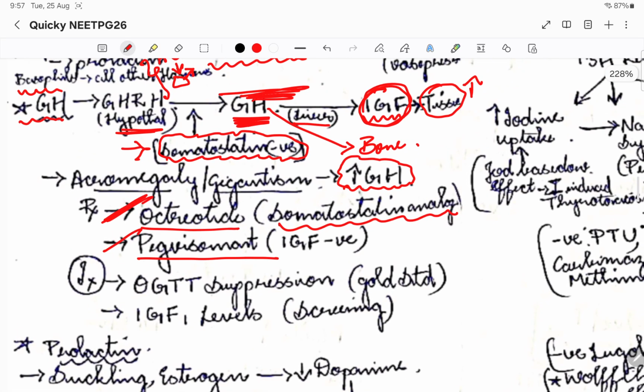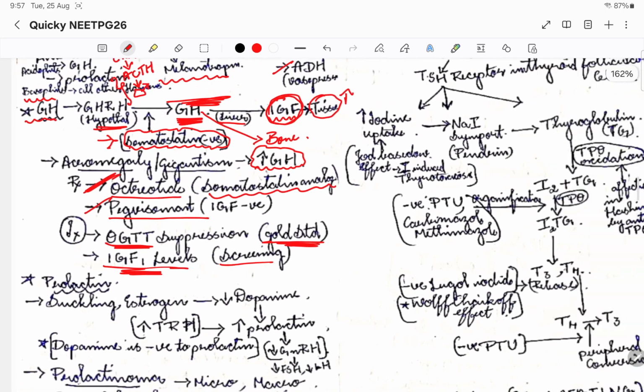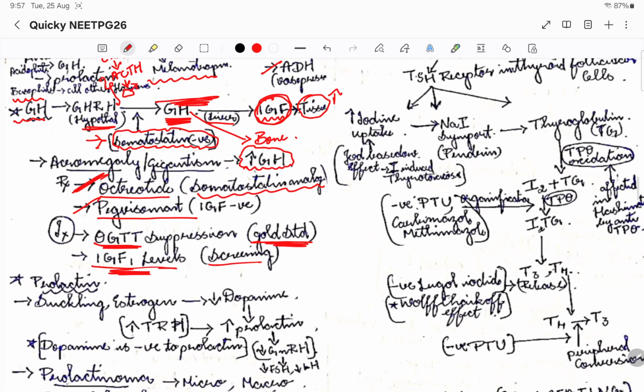The best investigation, the gold standard investigation in acromegaly and gigantism, is OGTT, the oral glucose tolerance test. Please remember, it is not anything else. It will be there in the options, so please go for OGTT. For the screening test, we are going to go for IGF-1 levels, whereas the gold standard will be OGTT, because OGTT will suppress the growth hormone. If it is not getting suppressed, that is how we diagnose that the growth hormone is high in the body.